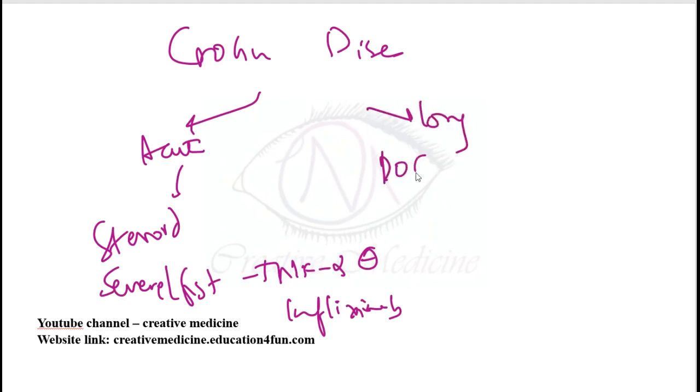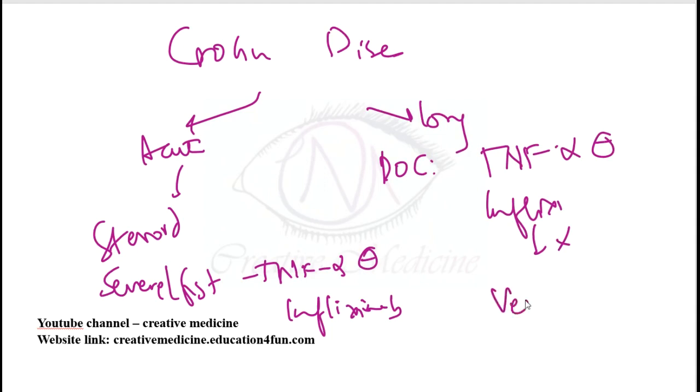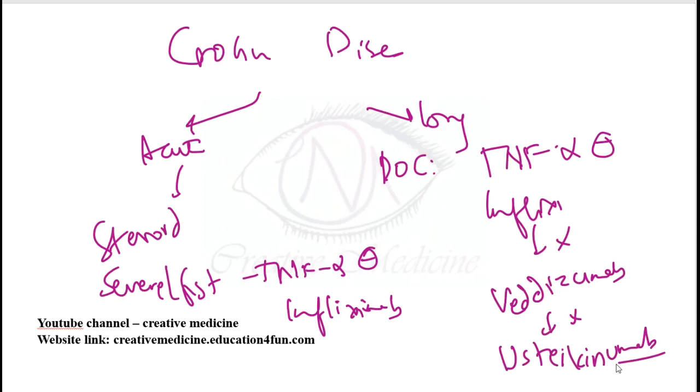In long-term treatment of Crohn's disease, the drug of choice is a tumor necrosis factor alpha inhibitor like infliximab. If there is no response to infliximab, then we give vedolizumab. If there is no response to vedolizumab, then ustekinumab can be used.